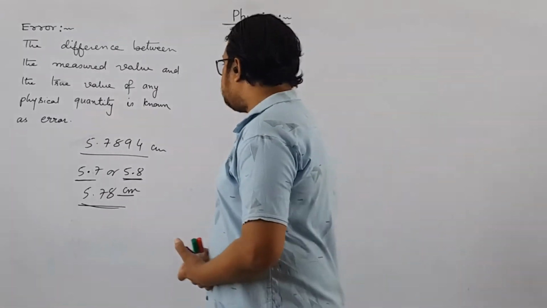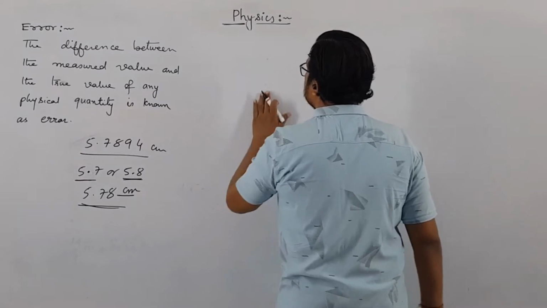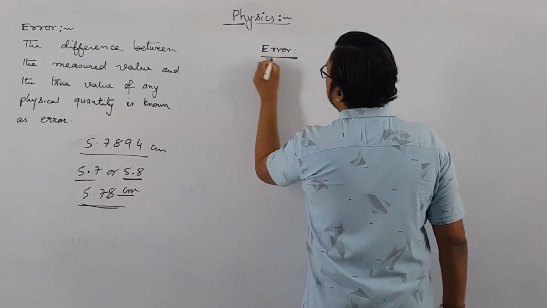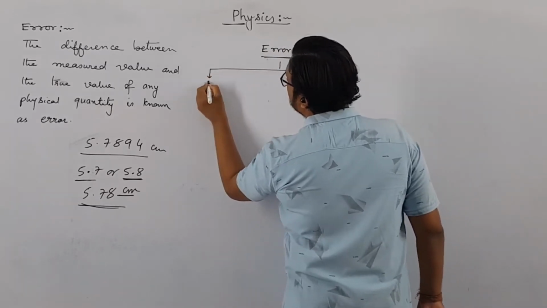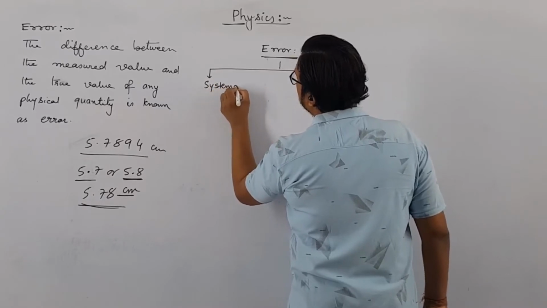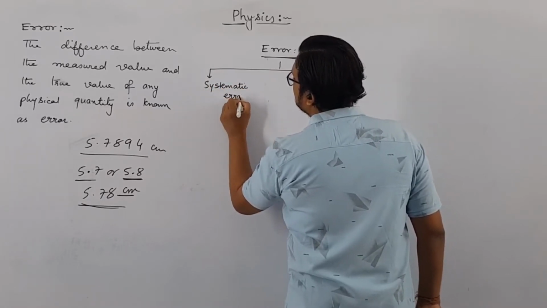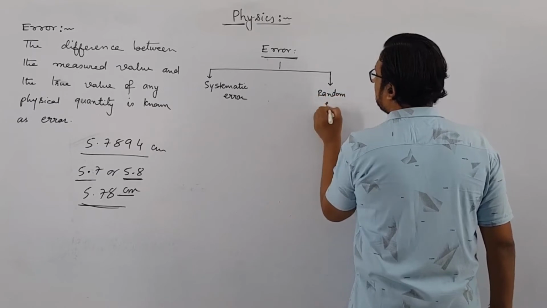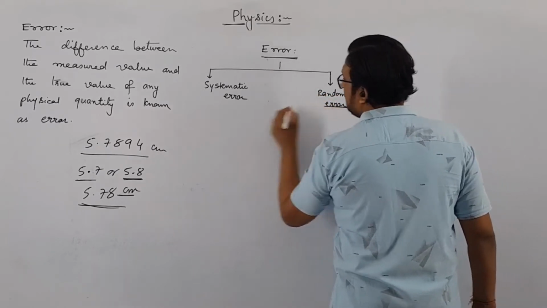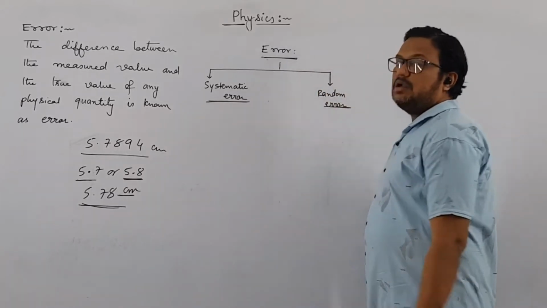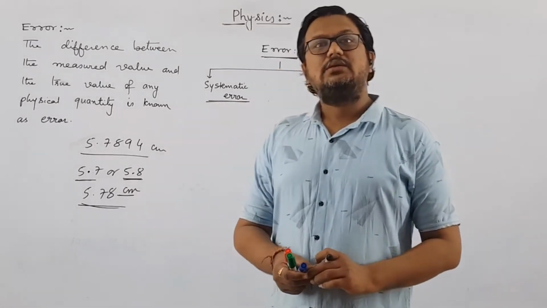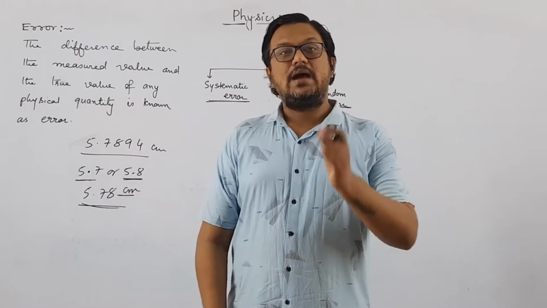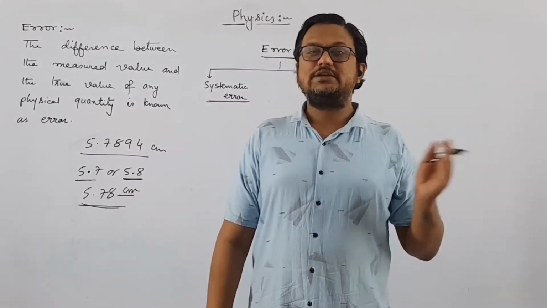Right. Now today we are going to discuss two important types of errors. You can say that error is basically classified into two groups. The first one is systematic error, and the other one is random error. Systematic error and random error. Now what do you mean by a systematic error? The error which tends to move only in one direction is known as systematic error.